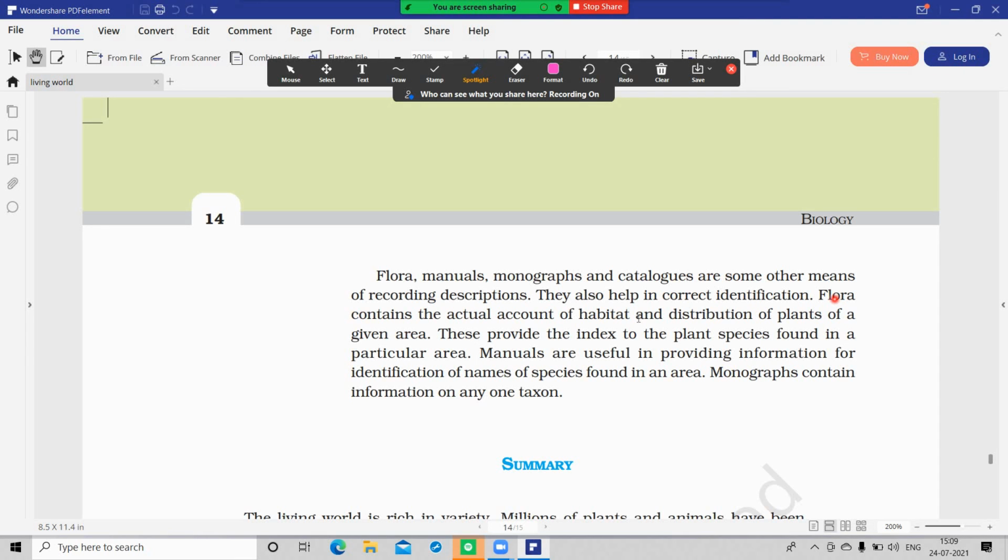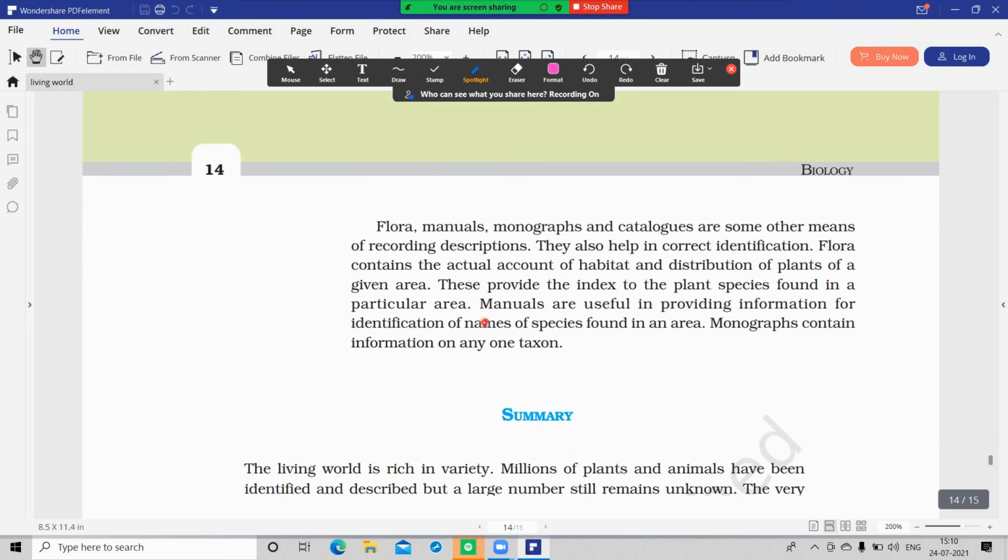Flora contains an actual account of the habitat and distribution of plants of a given area. It provides an index to the plant species found in a particular area. Lines may come as they are, so be careful.